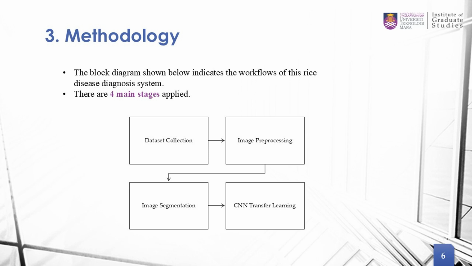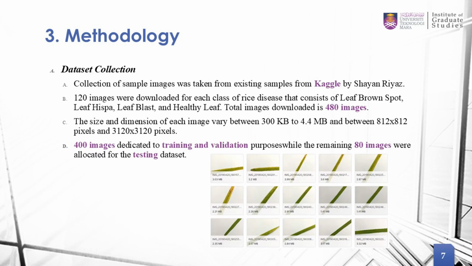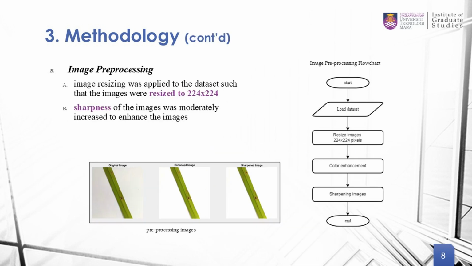Here we have the methodology. As you can see on the screen, we have 4 main stages, which are dataset collection, image pre-processing, image segmentation, and also CNN transfer learning. For dataset collection, we got our dataset from Kaggle by Shazan Riaz. We downloaded 120 images for each of the classes, which brings a total of 480 images. Out of these 480 images, 400 images are dedicated to training and validation, while the remaining 80 images were allocated for the testing dataset.